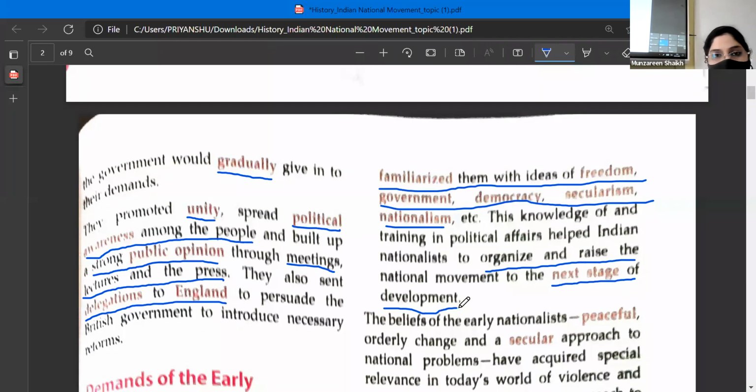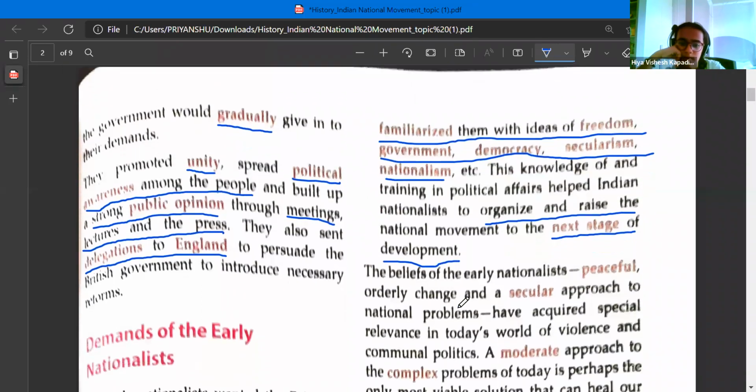Clear? Yes, ma'am. Everyone understood till here?